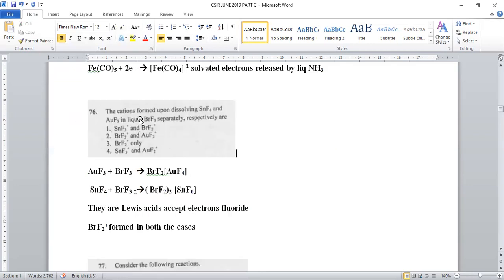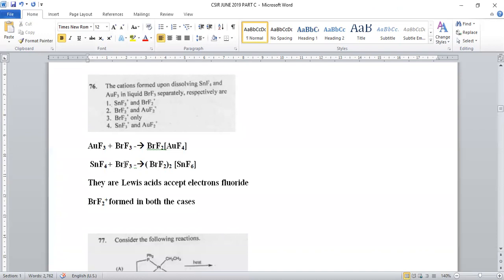And the next question: the cation formed upon dissolving tin tetrafluoride and gold trifluoride in liquid BrF3, bromine trifluoride, separately. What will be the formed product? By seeing only, we can say tin tetrafluoride is a Lewis acid having a tendency to react with a base. Gold trifluoride is also electron deficient, and we can say it is also a Lewis acid, an electron pair acceptor. Whenever bromine trifluoride is treated, in both cases we find the same kind of cation, that is BrF2 positive. So option number 3 will be the right answer for this question.